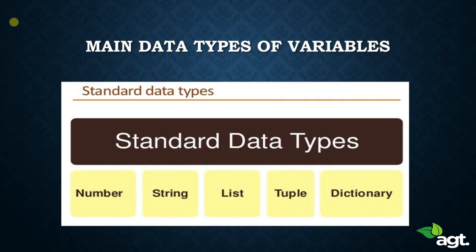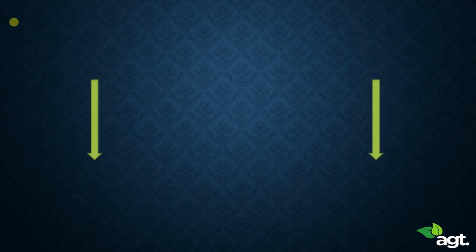Now in our first few sections, we'll be mainly dealing with numbers and strings. We will move on to lists, tuples, and dictionaries later in the course. So for now, we will deal with numbers, that is integers, or strings. Okay, I'll explain what numbers and strings mean with an example.